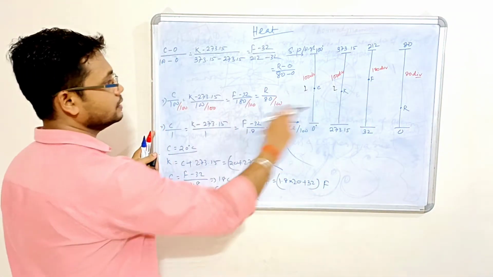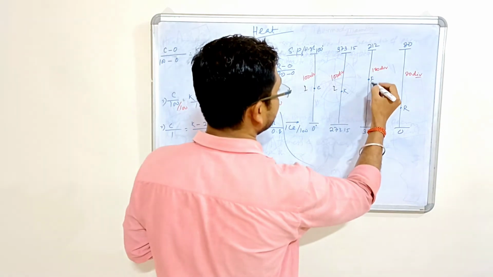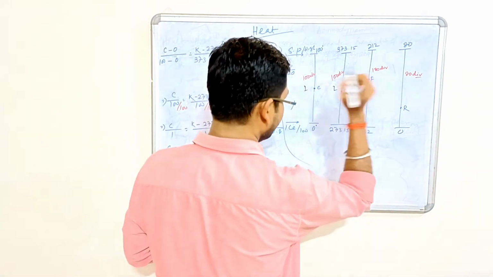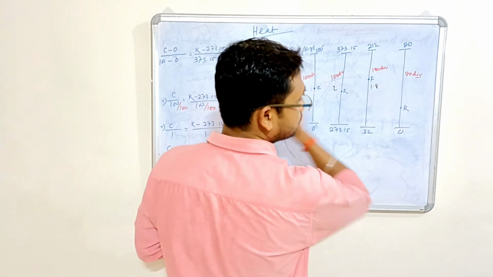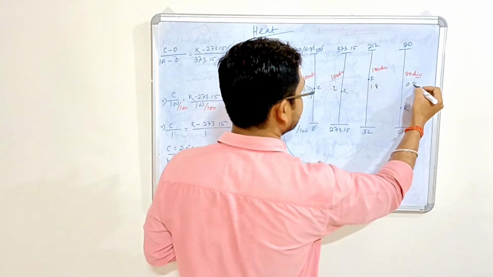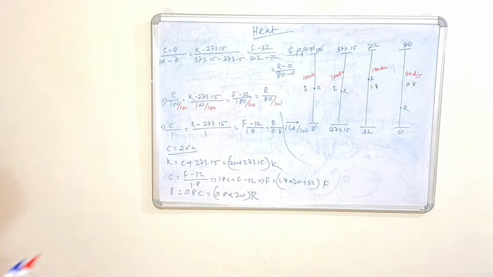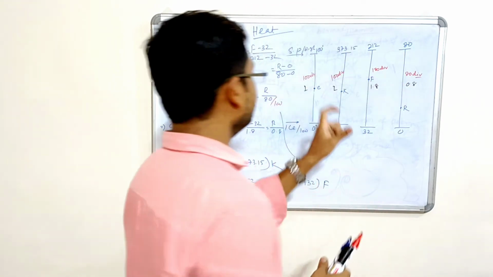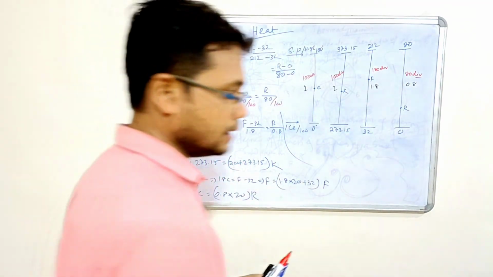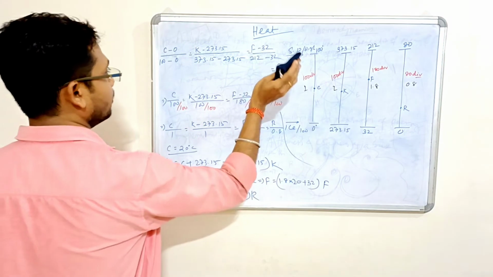Same thing I am doing here. 1 division equal to 180 divided by 100, or 1.8 divisions. This one equal to 0.8. So this is the basic fundamental thing. Let's discuss one more problem.